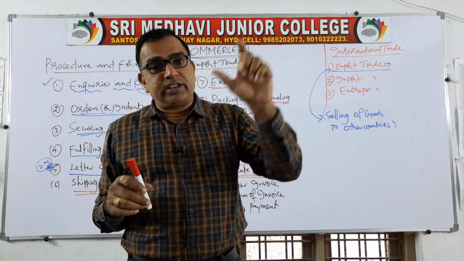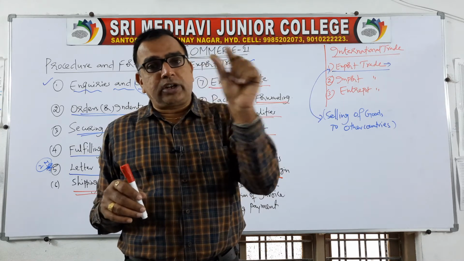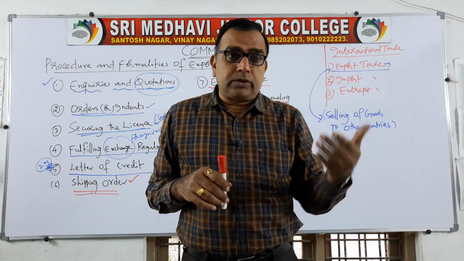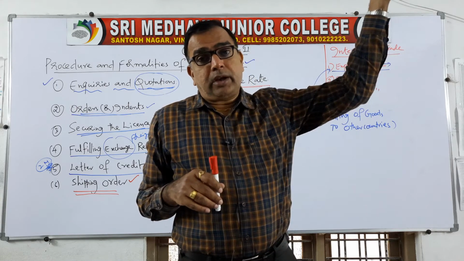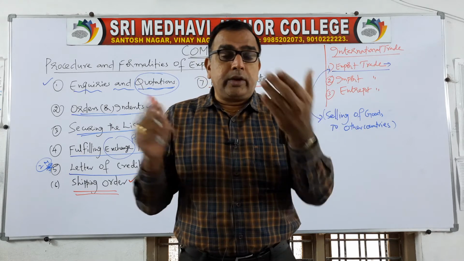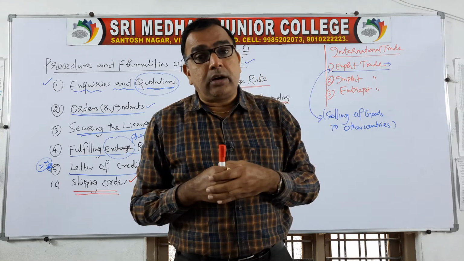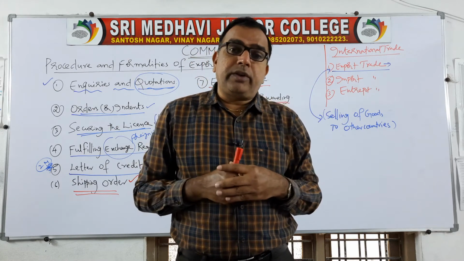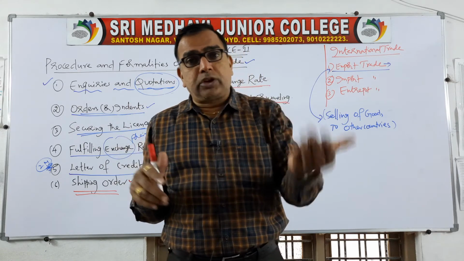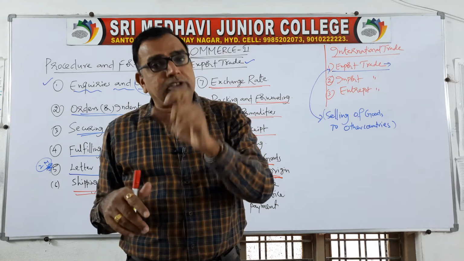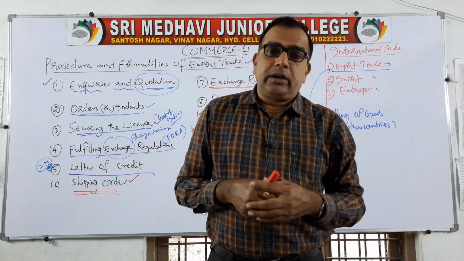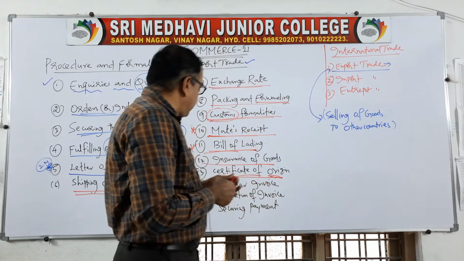Suppose in America there is a policy that goods manufactured in India are taxed at only 20%. So when we export to America, the importer, in order to get the tax discount, has to prove that the goods are manufactured in India. So who has to give that certificate? The Indian government has to give that certificate, saying the goods exported to America are being manufactured in India only. So kindly give a tax discount. Like that, a document is required. That is called certificate of origin.